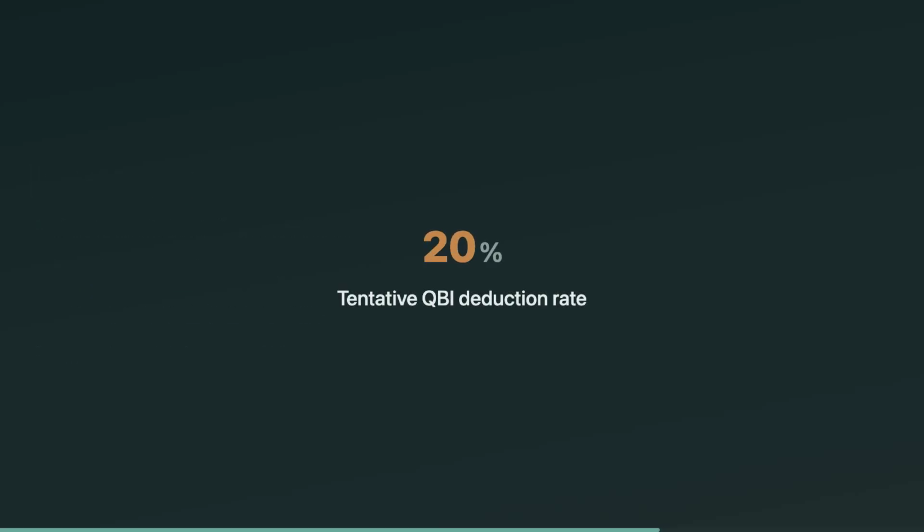The basic computation starts simple. Tentative deduction is 20% of QBI, but it can't exceed 20% of taxable income minus net capital gain, and the threshold concept matters. If taxable income is below the threshold, the calculation is generally straightforward. Once you're above the threshold, wage and property limits can apply, and for SSTBs, the deduction can phase out entirely.